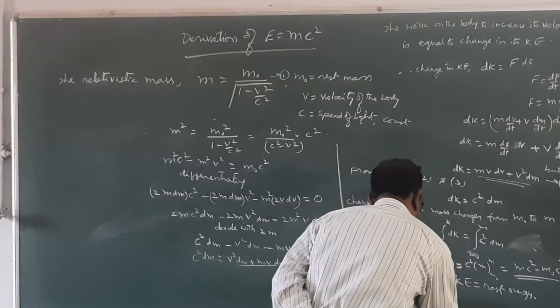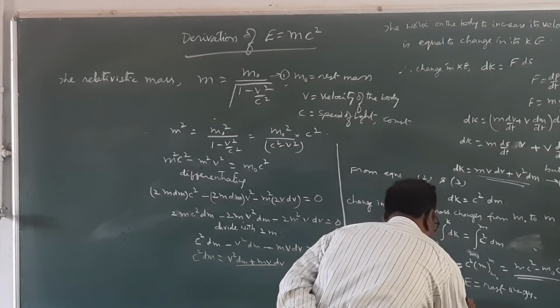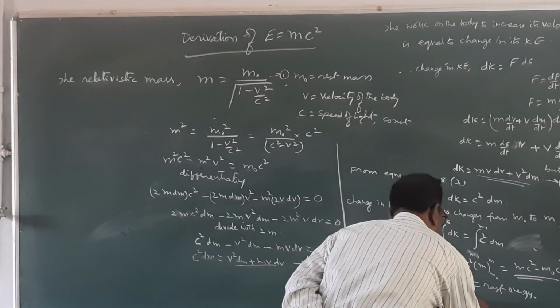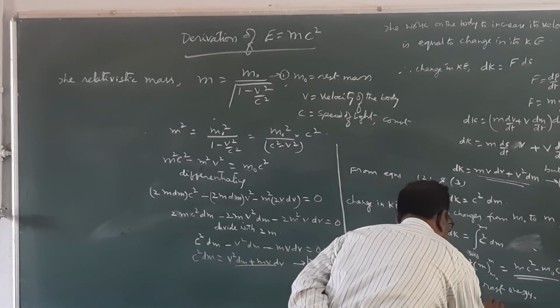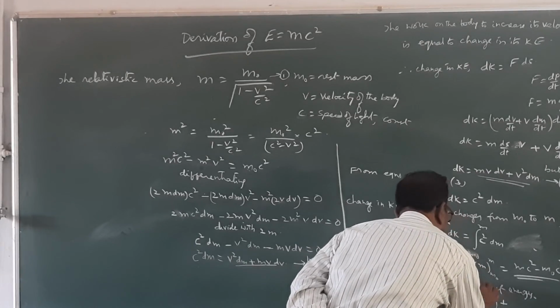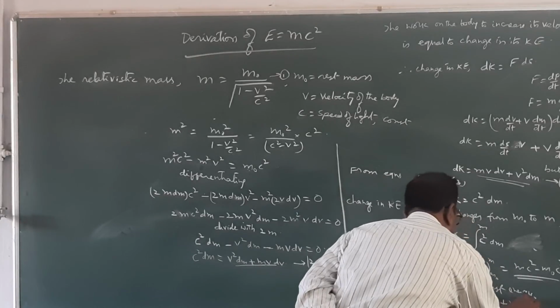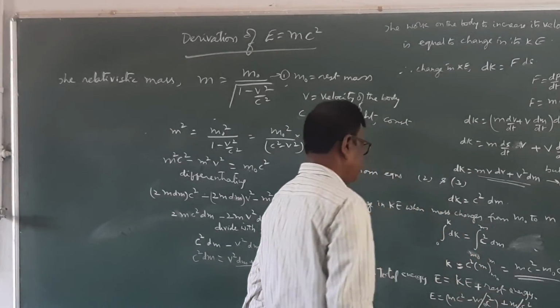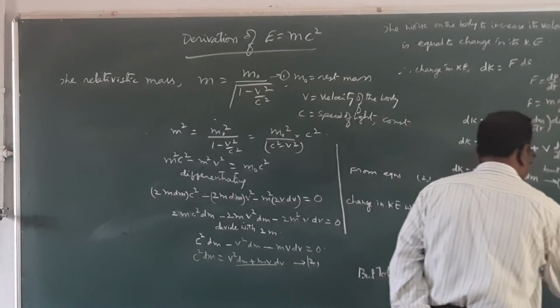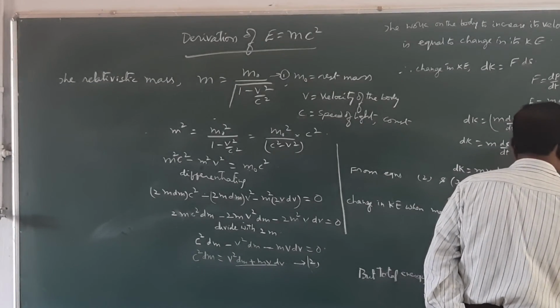Therefore, E is equal to kinetic energy, that is mc square minus m naught c square, plus rest energy m naught c square. These two get cancelled. Therefore, E is equal to mc square.